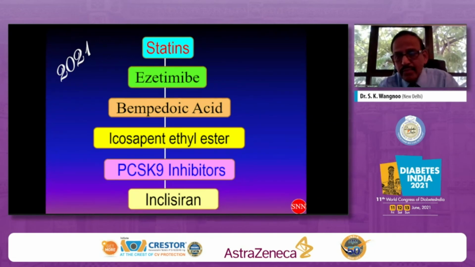Of course, time is not far off to witness the introduction of inclisiran in the place of PCSK9 inhibitor because it becomes cost effective. We can use it only twice a year, whereas PCSK9 inhibitor every month.